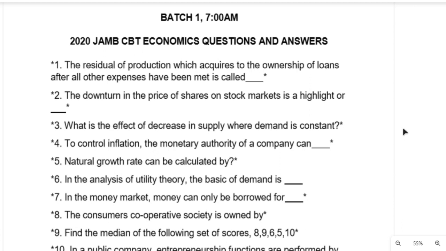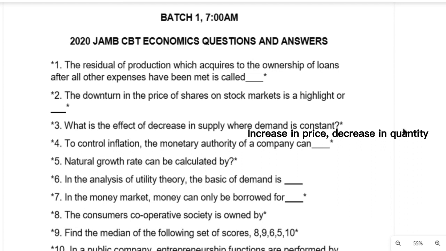In that situation, the quantity in the market will start decreasing because supply is what is in decrease. So go and check your demand and supply curve very well, and you will realize that the answer is increase in price and decrease in quantity. The effect is that there will be an increase in price.